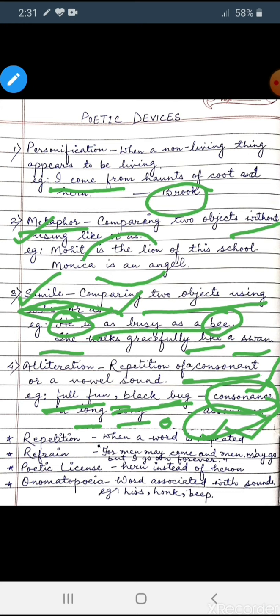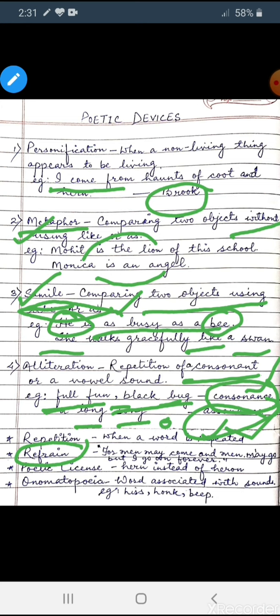It might help you. The first one is repetition. When a word is repeated again and again, then that word comes under the poetic device, that is repetition. Now the second one is refrain. Last year it was in the question of NCERT book in class 10th.